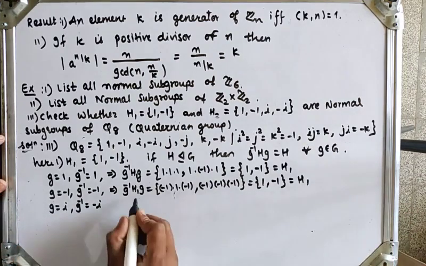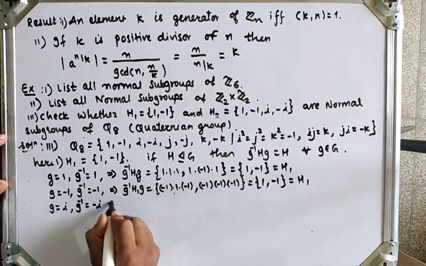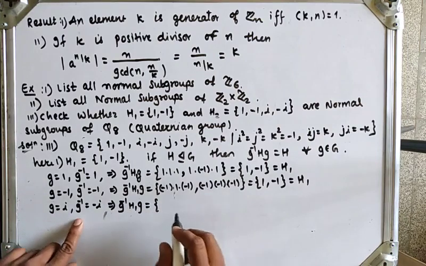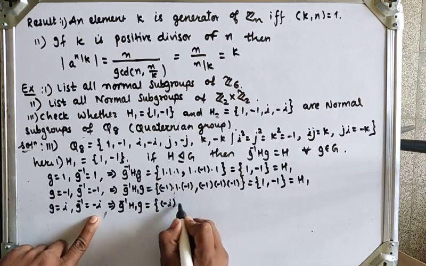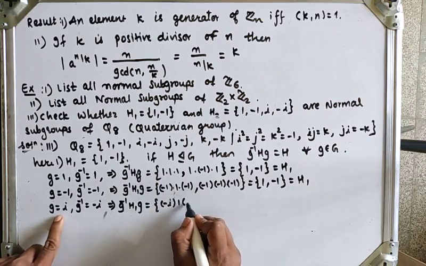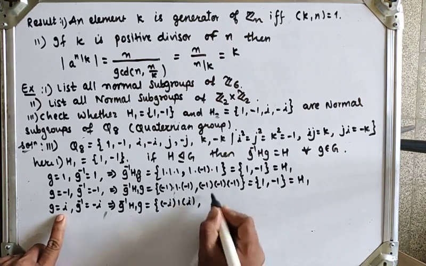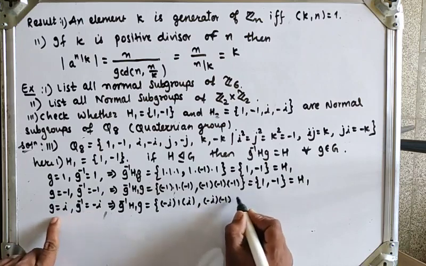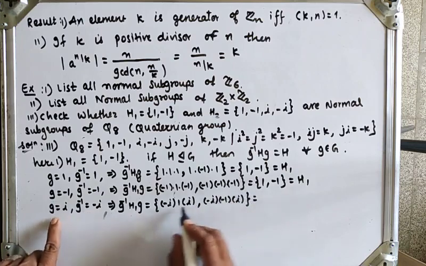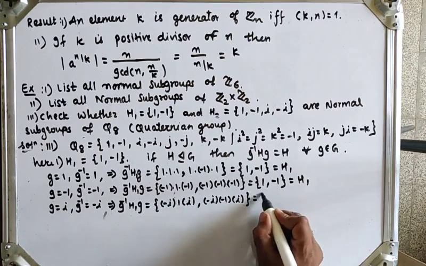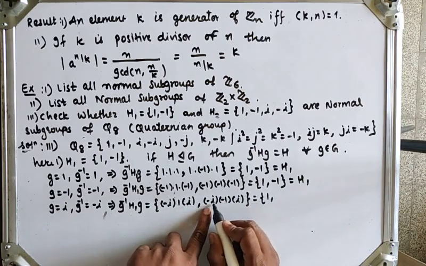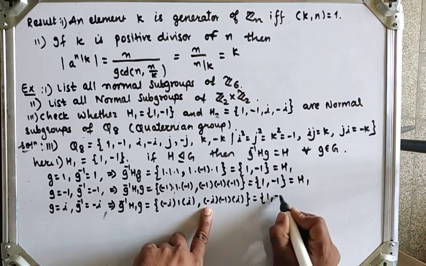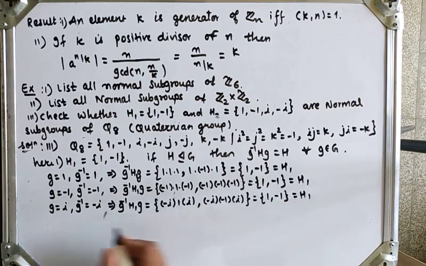So g inverse h1 g will be, therefore g inverse h1 g is equal to, so here g inverse is minus i into 1 into the value of g, which is i. Next, g inverse is minus i into minus 1 into i, which is equal to, minus i into i is identity, so 1. Next, minus i into i, which is identity, and here into minus 1 will get minus 1, which is again h1.